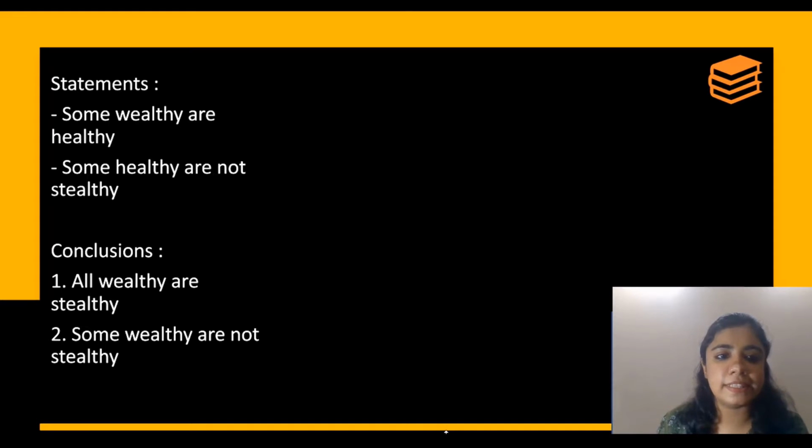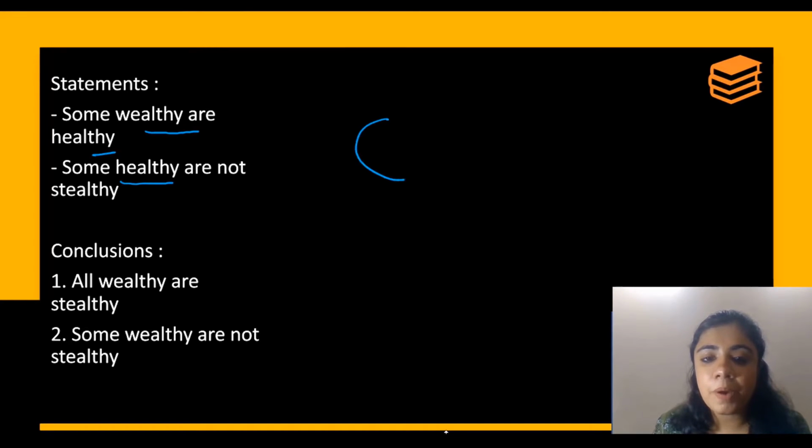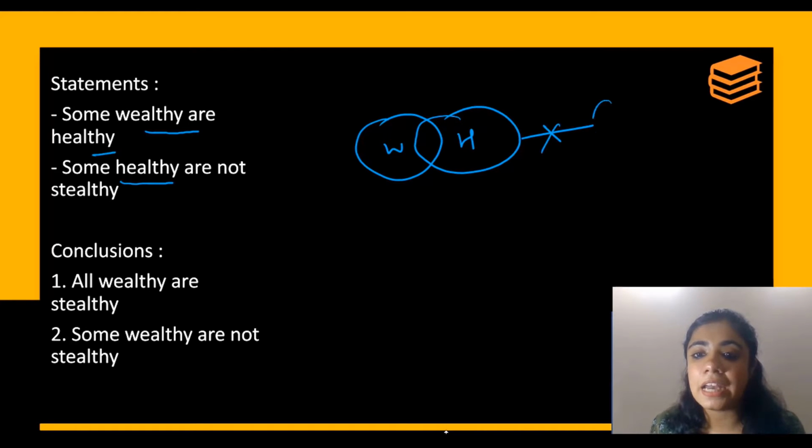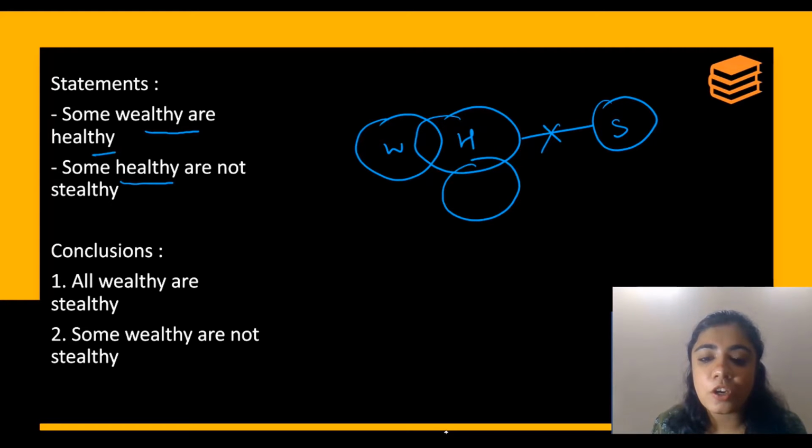So see what it says. Some wealthy are healthy. Some healthy are not stealthy. Now see, some wealthy are healthy. The next is some healthy are not stealthy. We will have two diagrams. So some healthy are not stealthy.